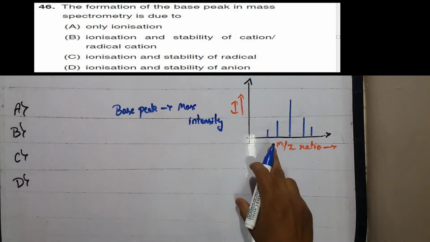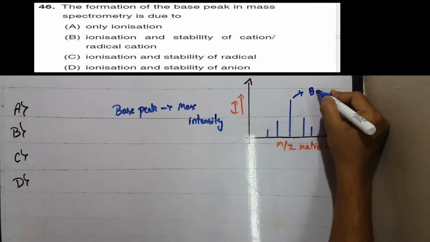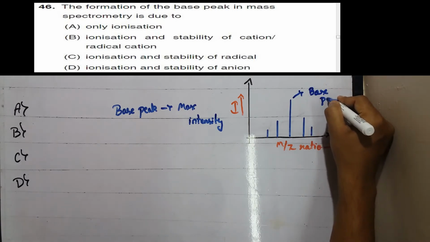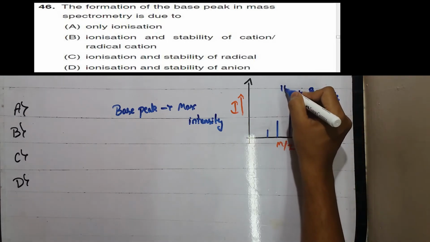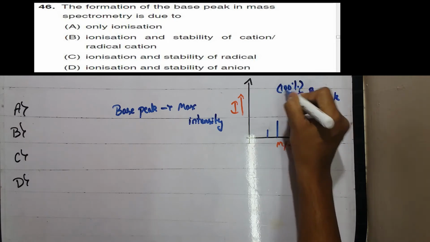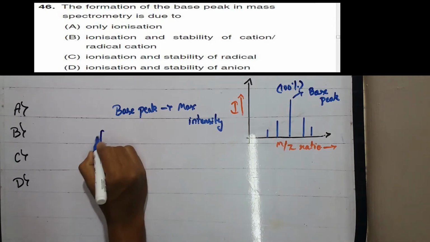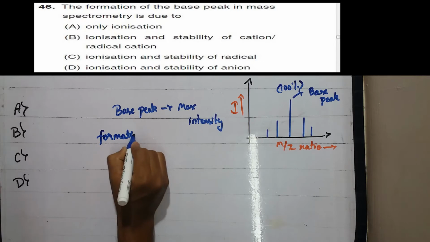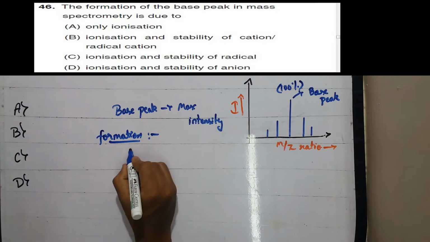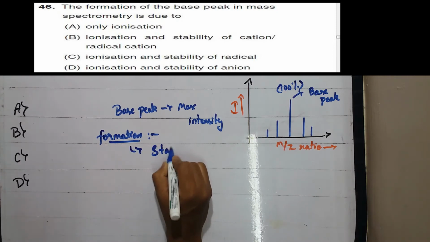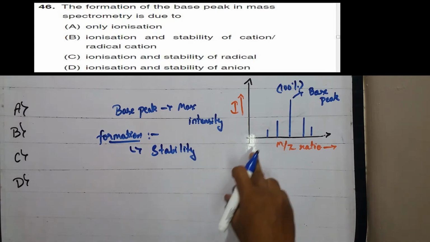That is, if I consider this chromatogram, this peak has the maximum intensity, hence we can say this is the base peak, and we assume the abundance of it to be 100%. Its relative abundance is more compared to the other radicals. So for the formation of base peak, the m/z or this radical must be more stable. The stability of that radical must be at the highest when compared to other.